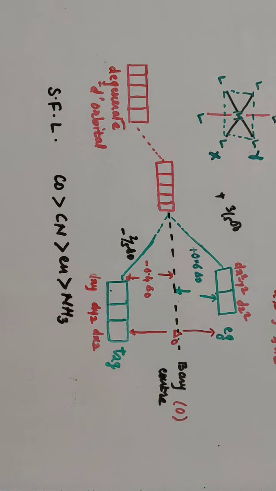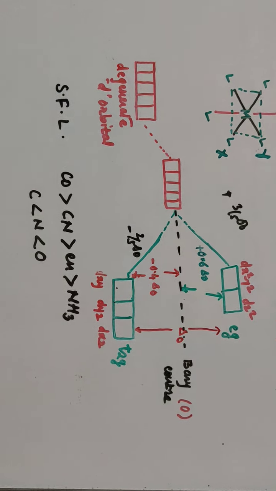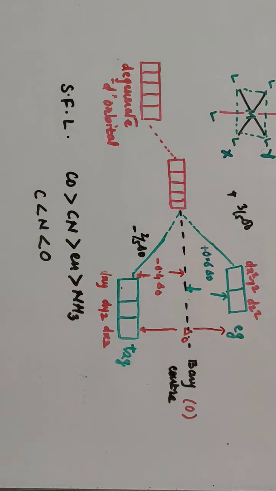You remember one more thing: the strength of a ligand depends upon the electronegativity of the atom which donates the electron pair for the bond formation. In case of carbon, nitrogen and oxygen, carbon is less electronegative than nitrogen, which is less electronegative than oxygen. So the atom which is less electronegative gives a strong field ligand, while the atom which donates the electron pair and is more electronegative gives a weak field ligand. What is electronegativity? That also you know.